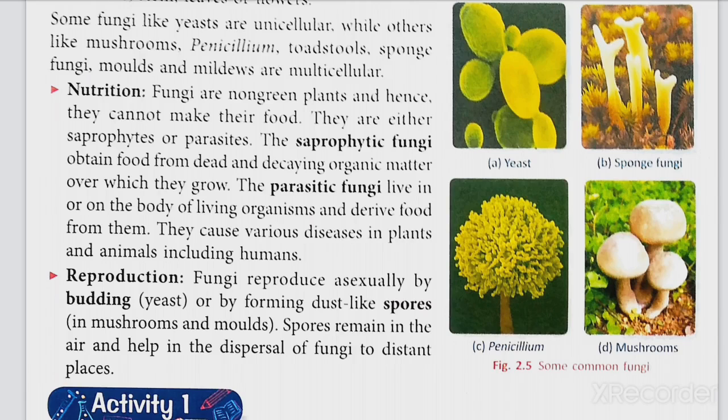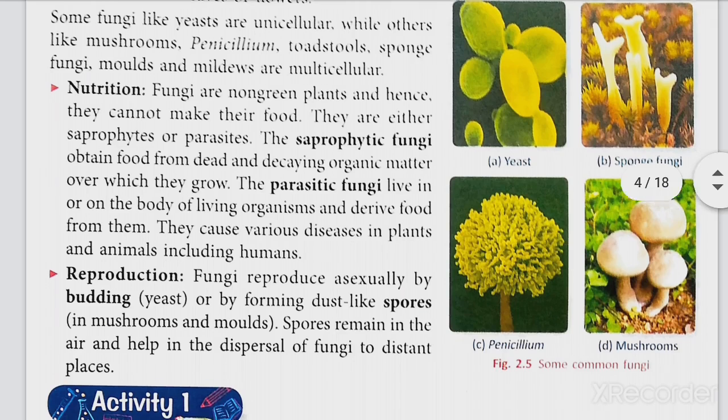So the saprophytic fungi obtain food from dead and decaying organic matter over which they grow. They may be parasitic fungi, that means they reside on other living organisms and derive their food from them. Parasitic fungi live in or on the body of a living organism and derive food from it. They cause various diseases in plants and animals including humans.